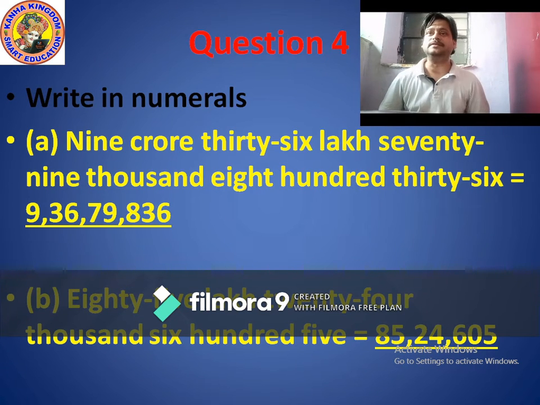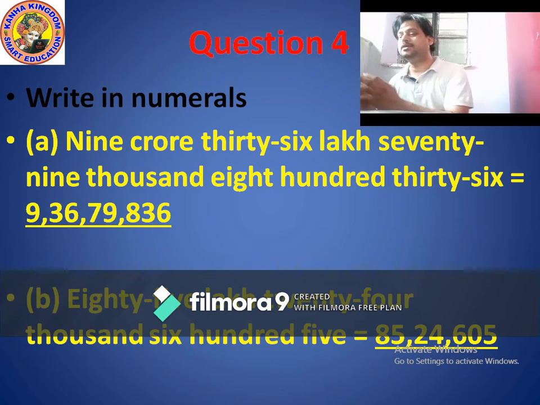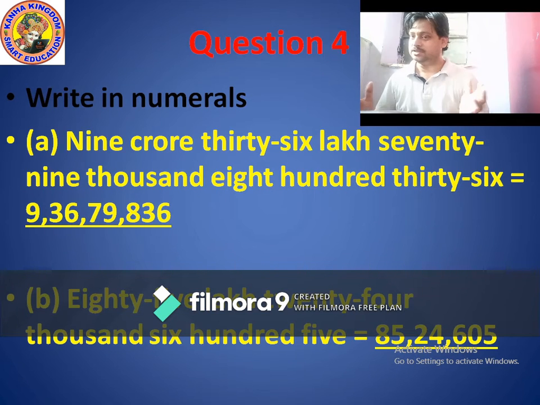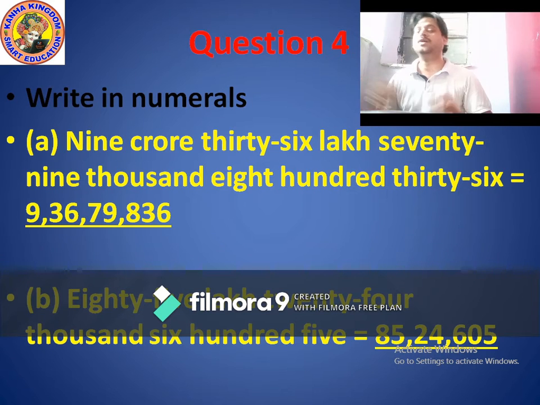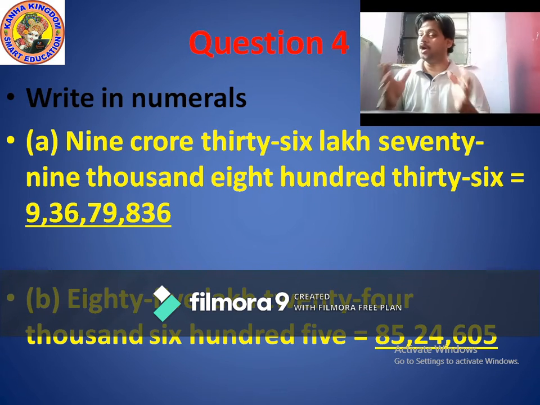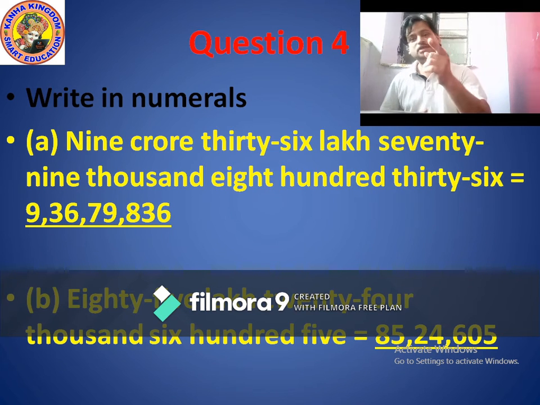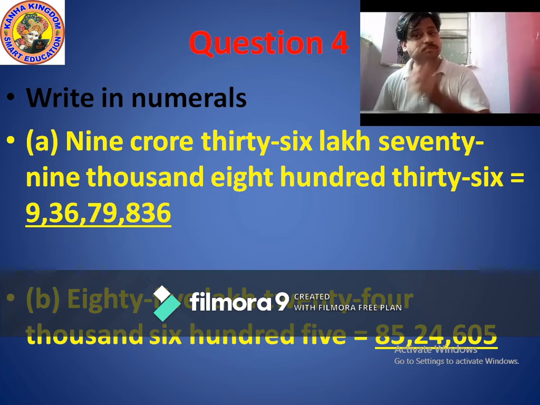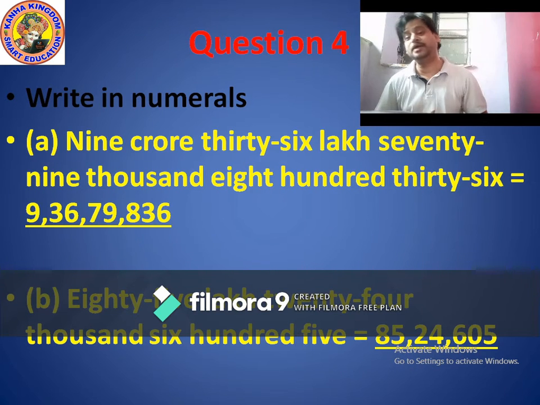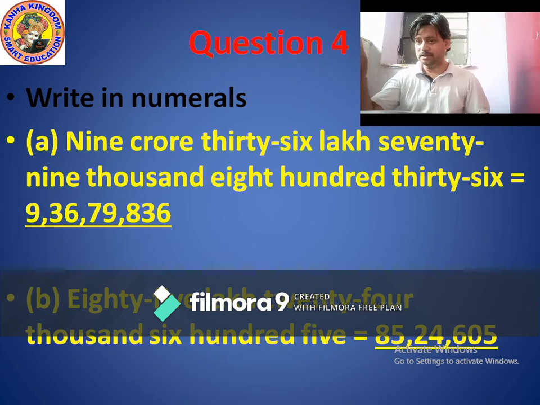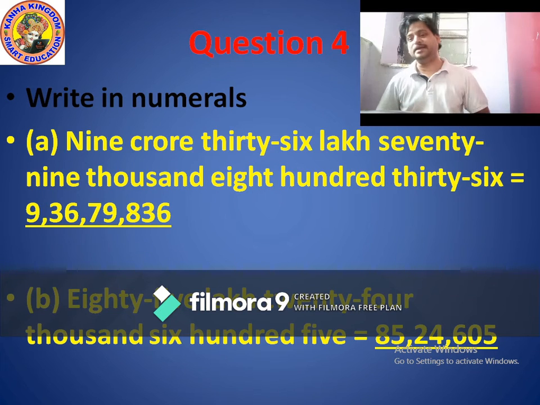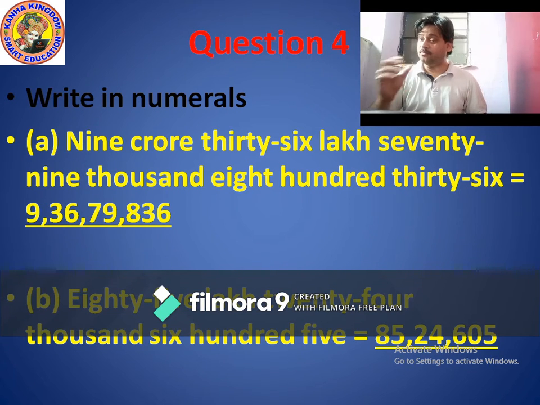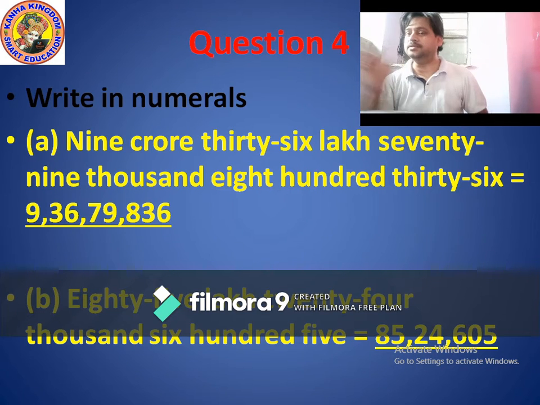So after the thousands period, yes, another comma. 79, comma, 836. Is it easy? 836. 836 comes in which period? Yes, ones period. So how many commas come? Good, 3 commas. And how many periods come? Correct, 4 periods. What are the periods? Ones, thousands, lakhs and crores period. So, starting from the left hand side, again, I will tell the correct answer.